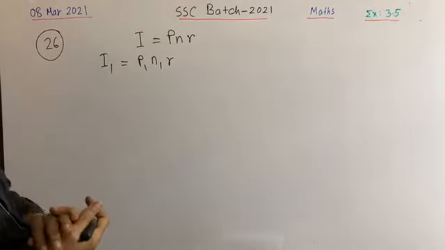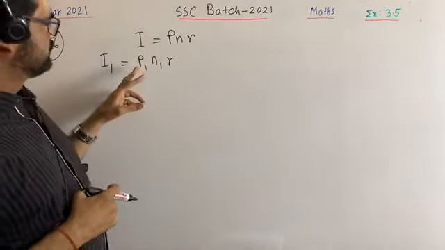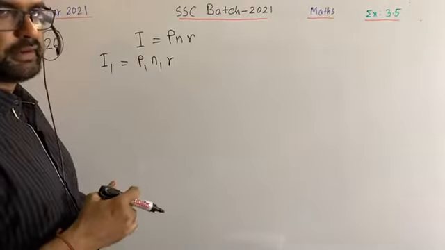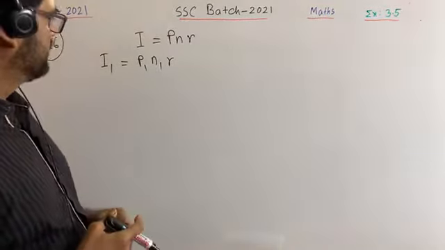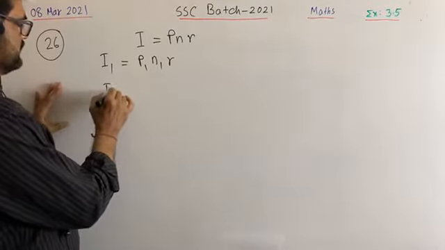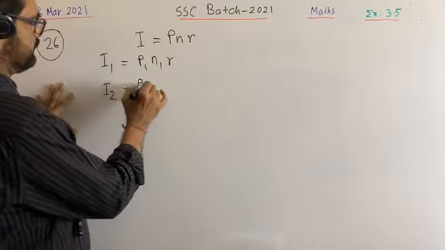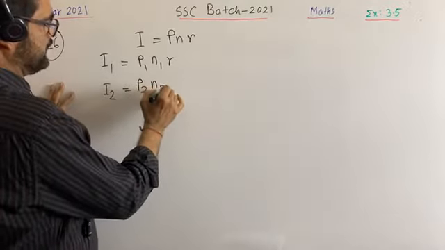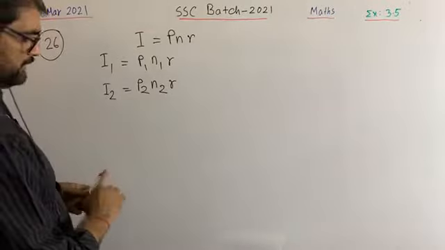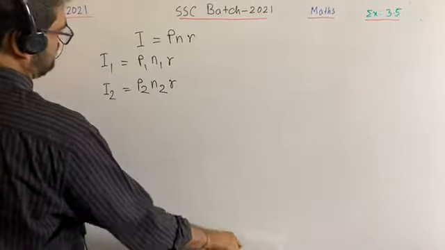For both the cases, we see principal is different and time is different, but R is the same. That is the same rate of profit. For the second case, we see I2 equals P2 N2 R. This is the basic formula, that is I equals PNR.